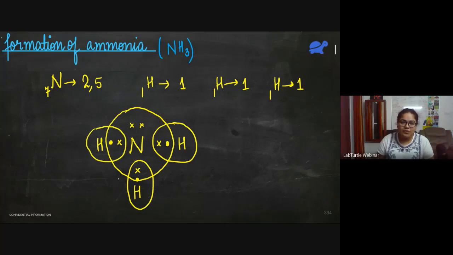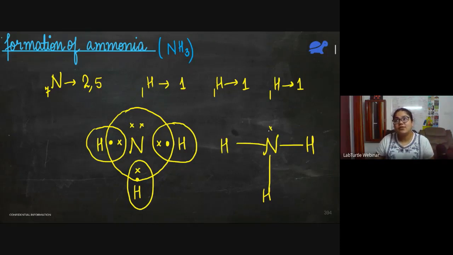So in your exam, you can expect questions for 2 to 4 marks from whatever I'm teaching today. And if I want to draw it in a simpler manner, I can show that nitrogen is forming single bonds with 3 hydrogen atoms and 2 of its electrons are left here.